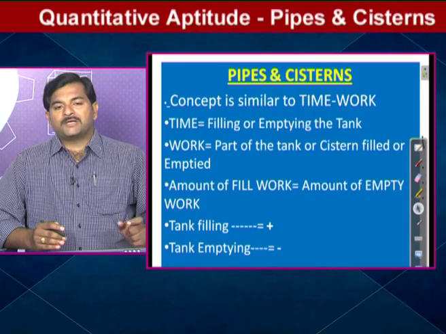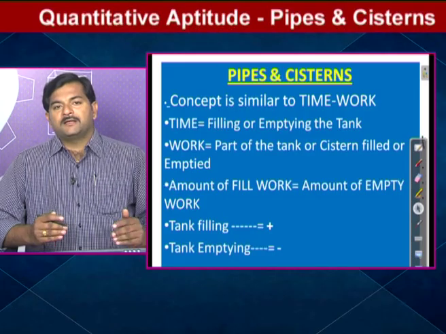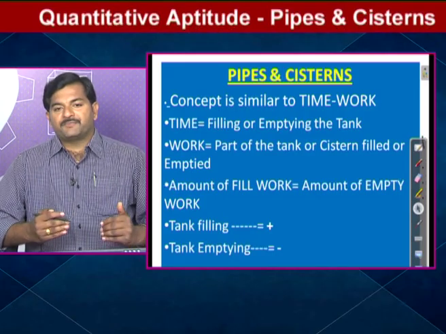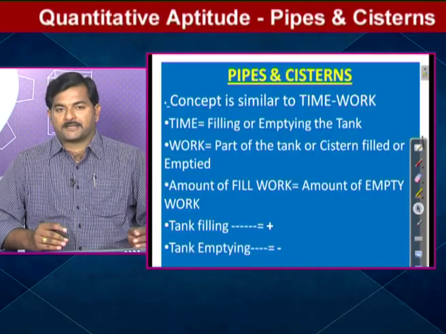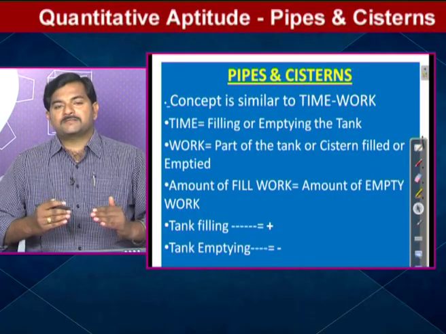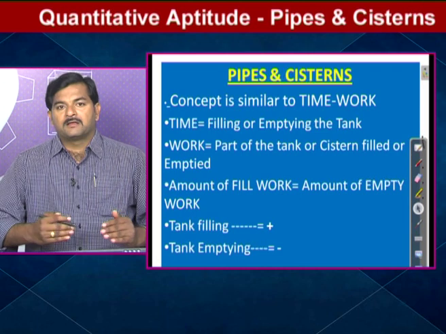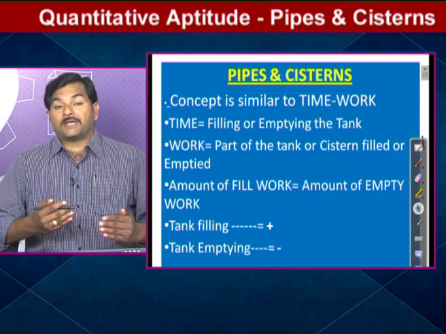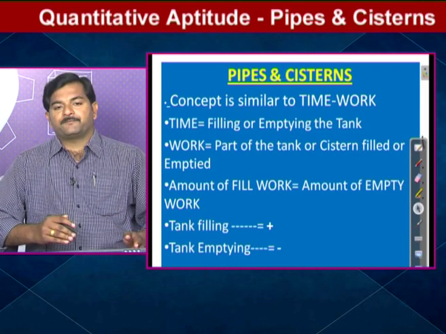If you compare these two topics, here time means whether the pipe is filling or emptying the tank, that is, how much time is required to fill the tank or how much time is required to empty the tank or cistern.